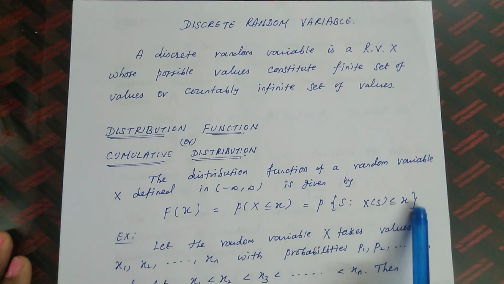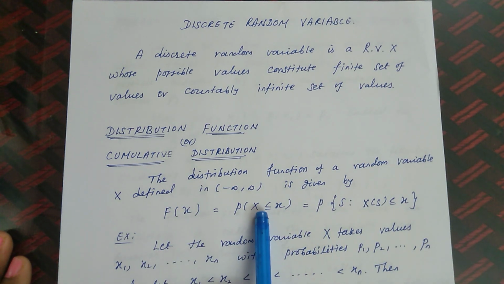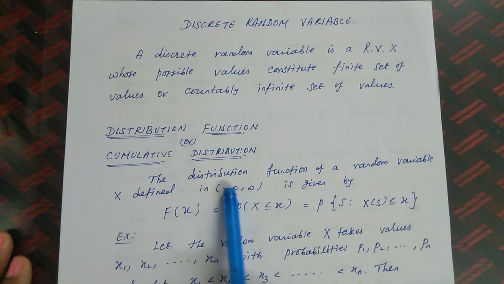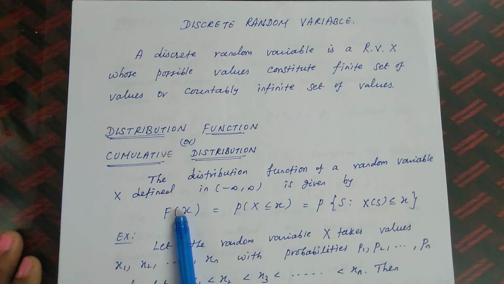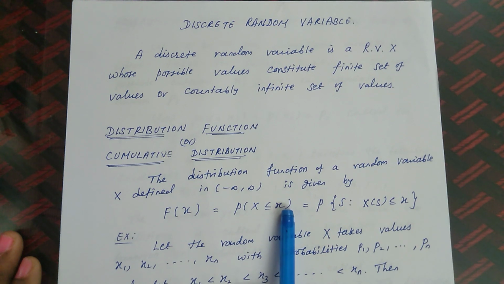This is the notation for the distribution function. Capital F of x is equal to the probability that the random variable is less than or equal to that value. So this is the notation for the distribution function or cumulative distribution.